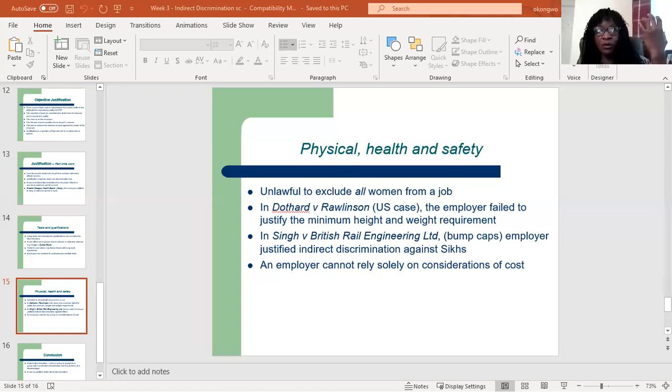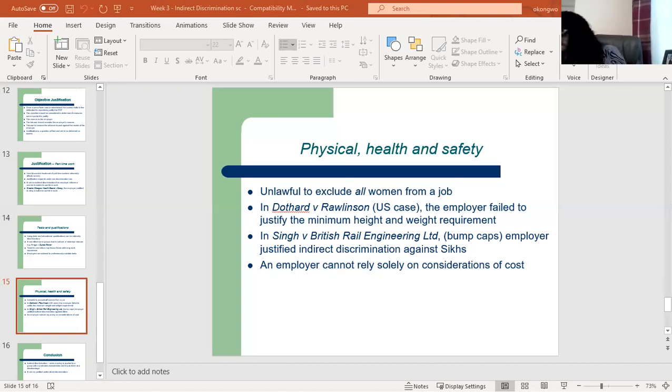So if he had to take off his turban to put on the bump cap, his religion required that he keep it on. So this indirectly discriminated against him due to his religion, but this was held to be justified for health and safety reasons, because the employer was trying to protect the workers there.